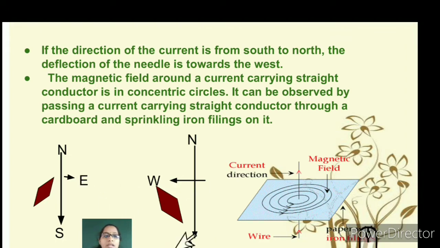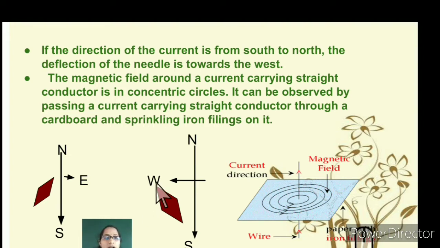But what happens when a current is passing from south to north? You can see that when current is passing from south to north, the deflection of the needle is towards the west.